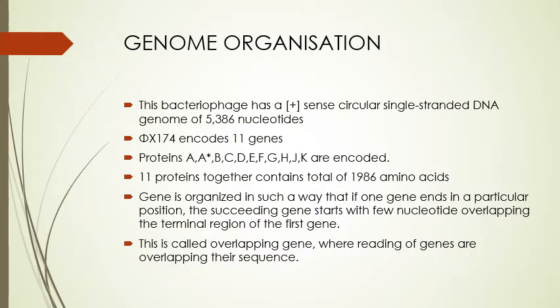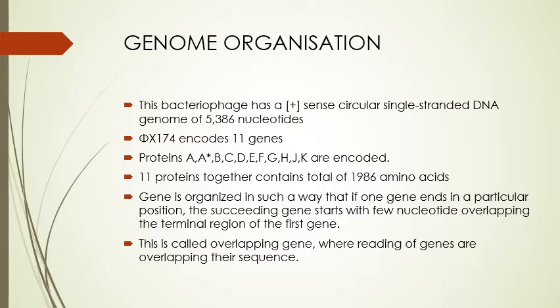Now genome organization. This bacteriophage has a positive sense circular single-stranded DNA genome of 5386 nucleotides. φX174 encodes 11 genes. Proteins which are encoded by φX174 are A star, B, C, D, E, F, G, H, J and K. The 11 proteins together contain a total of 1986 amino acids.